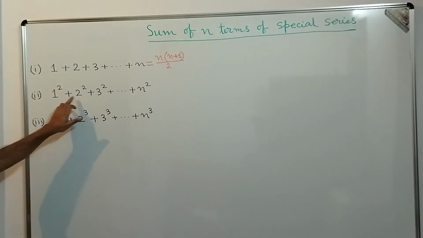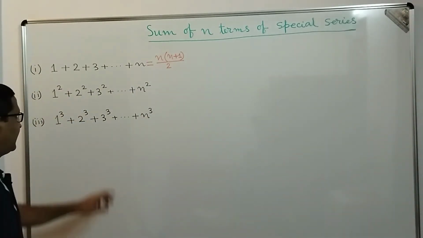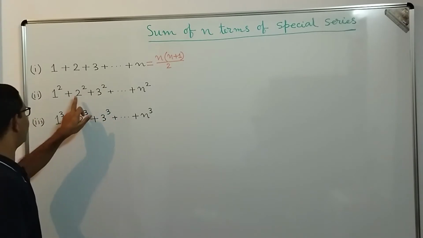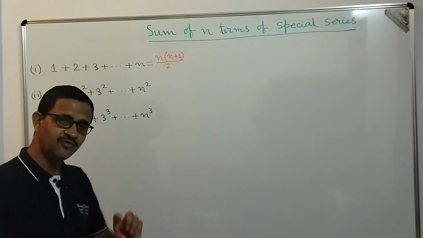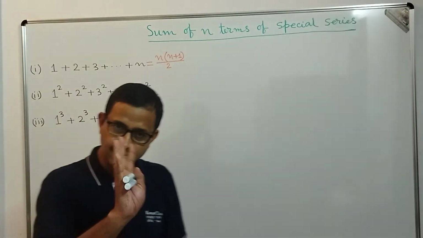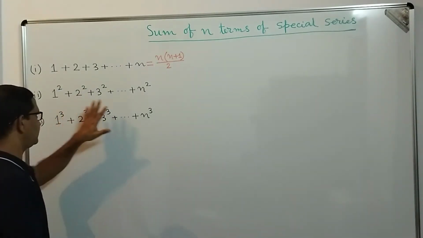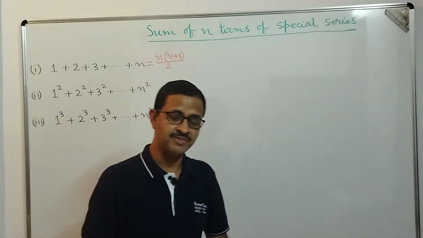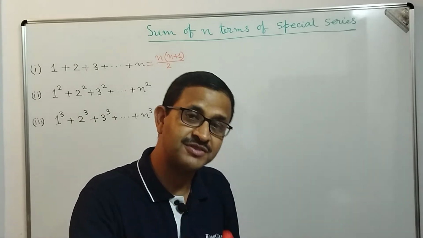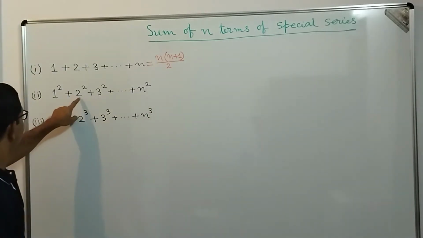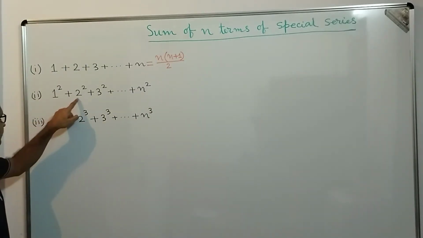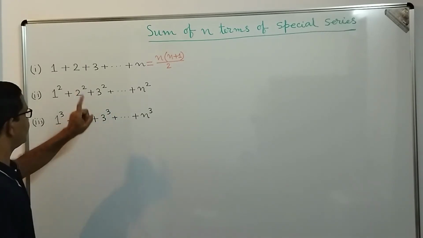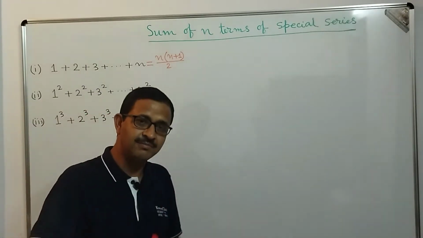2 square is 4, 4 minus 1 is 3. And 3 square is what? 9. 9 minus 2 square, 9 minus 4, is 5. So the difference is not the same, so it is not in arithmetic progression. This is not in geometric progression also. Why? Because 2 square by 1 square, that is 4, is not equal to 3 square by 2 square, that is equal to 9 by 4.